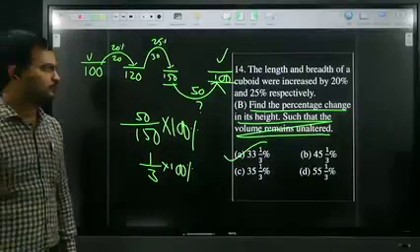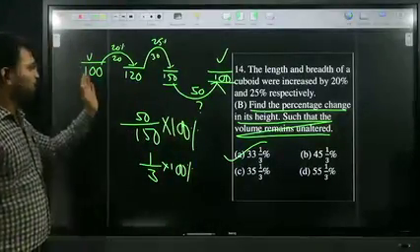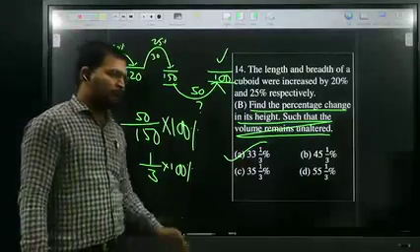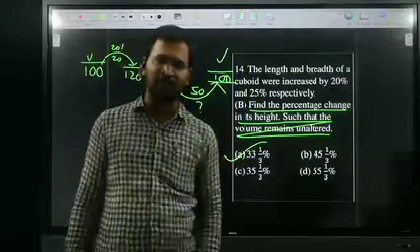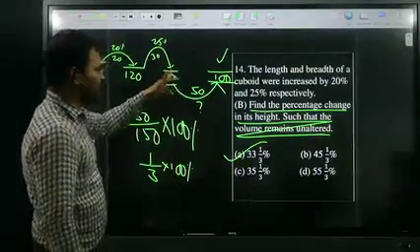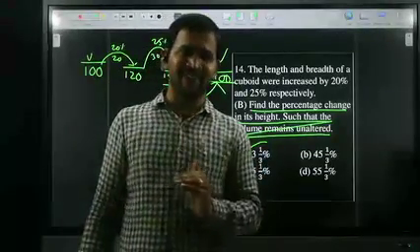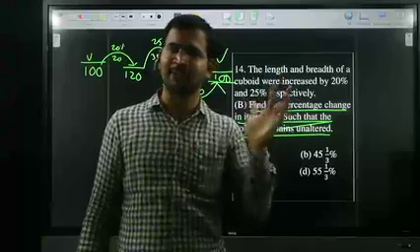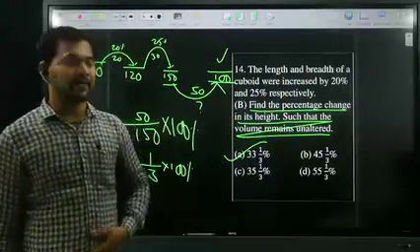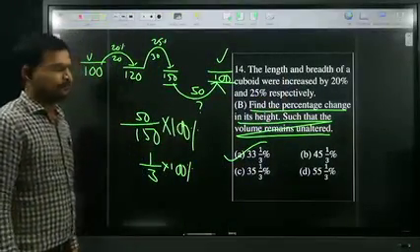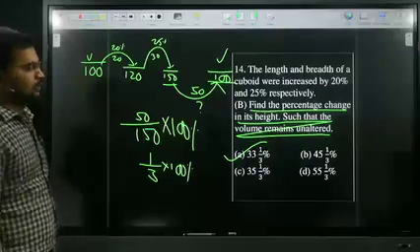So the previous question's extension question is the B bit. Up to here we already solved. After getting 150, here they have given height. Here they have given regarding height. In the previous question, there is no height variable. Okay. So make a note of it, all of you.